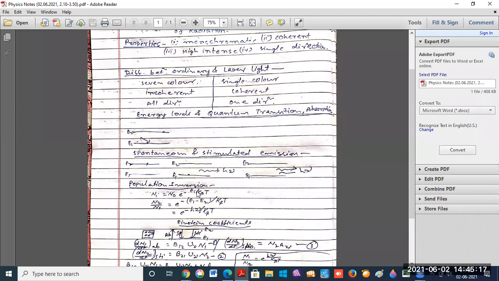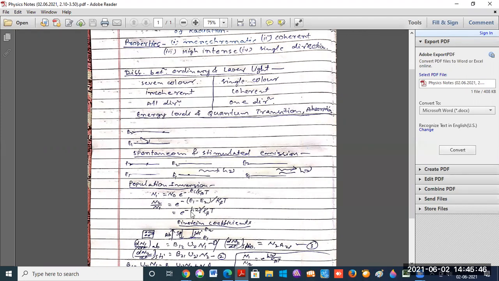If we take only these two energy levels, then in place of Ei we can write E1 minus E2 divided by K beta T. Here K beta is the Boltzmann constant and T is the absolute temperature. Here E1 minus E2 is equal to E.